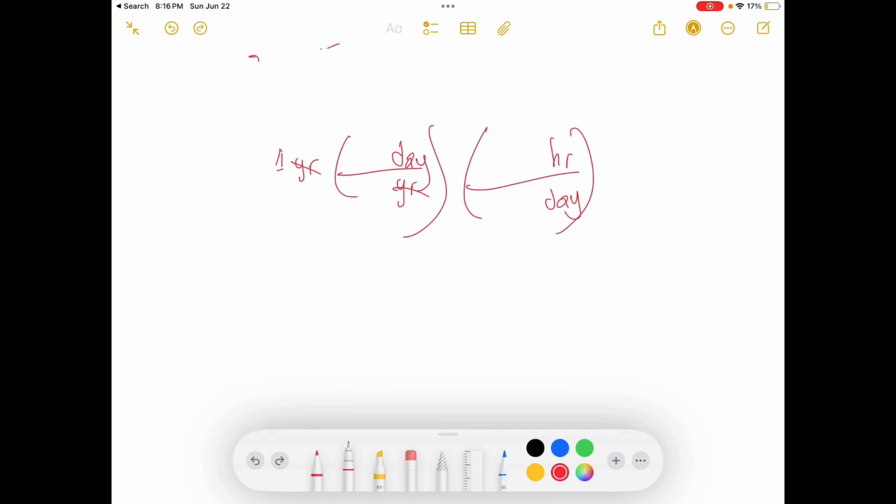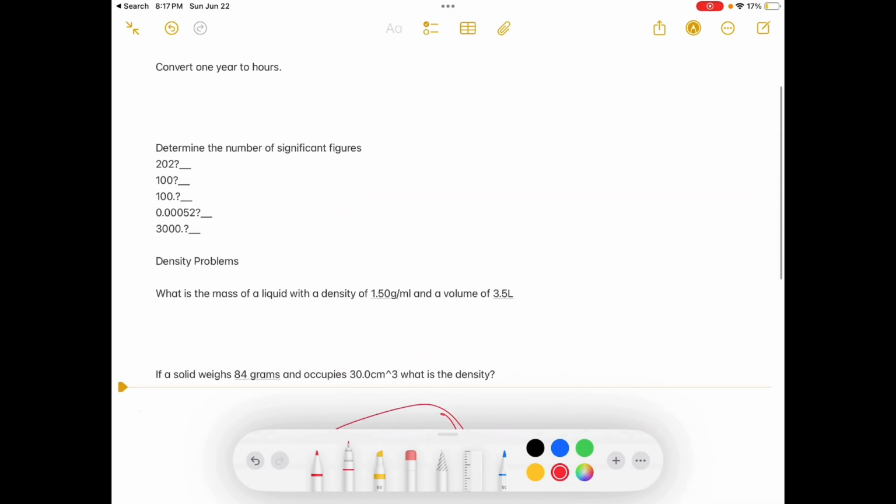First let's just solve it. Year is bigger, so it gets the 1, and there are 365 days in a year. Then there are 24 hours in a day, and day is bigger than hours, so it gets the 1. Then we just multiply that, and we get 8,760 hours in a year.